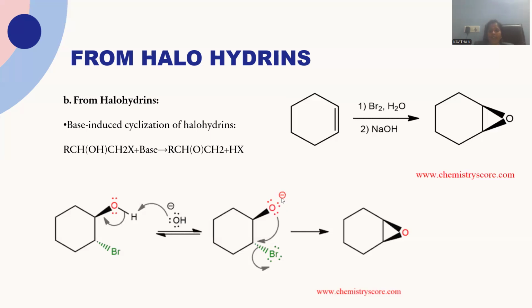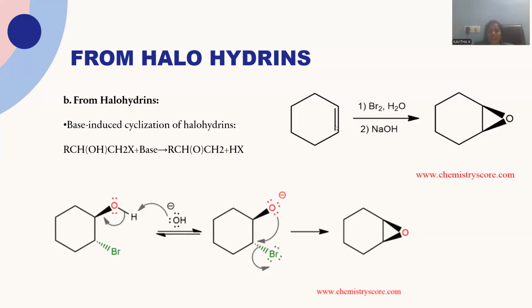O negative is the negative charge, sorry, on the oxygen atom, where 3 lone pairs of electrons will be located upon the oxygen. That is able to participate in the cyclization by simultaneous removal of this bromo, giving rise to epoxy linkage.